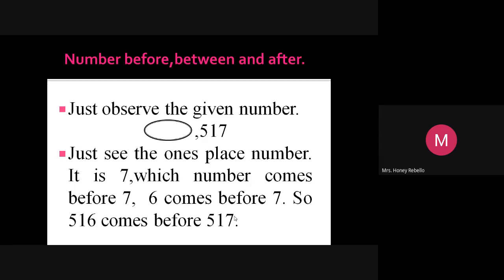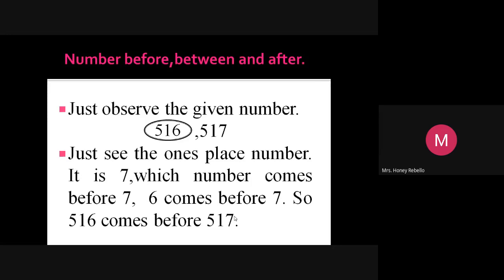So, you have to write down 516 before 517. When you count from 510: 510, 511, 512, 513, 514, 515, 516, 517.